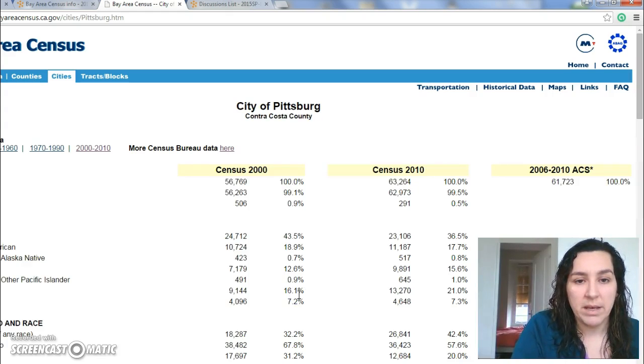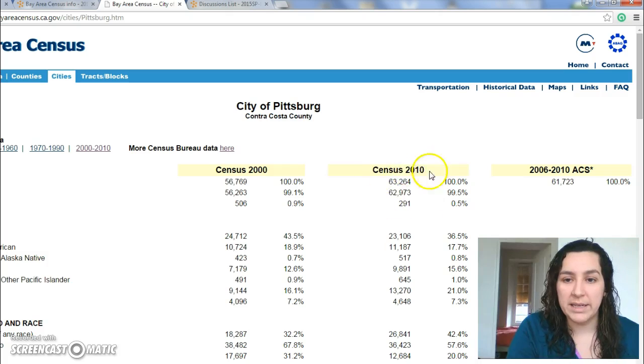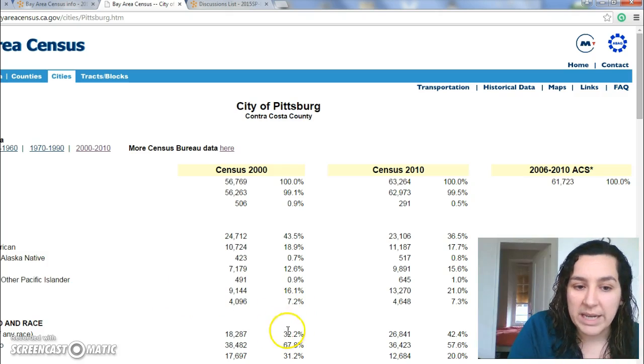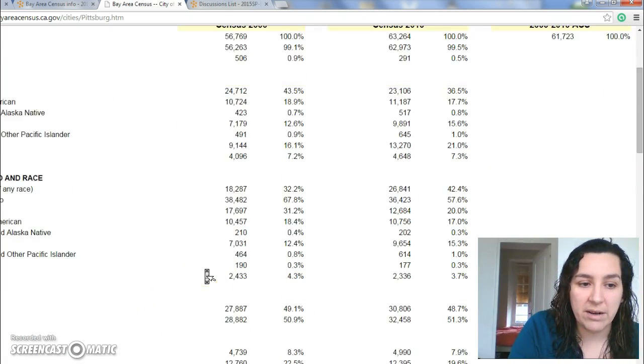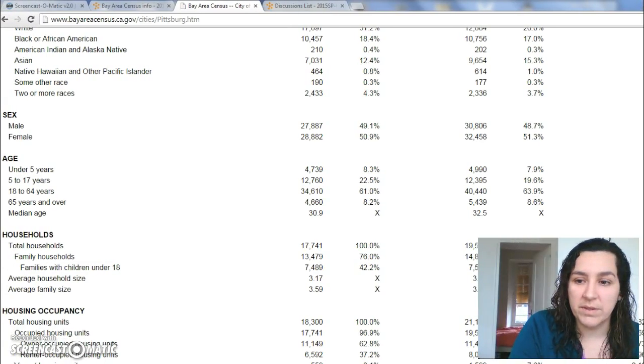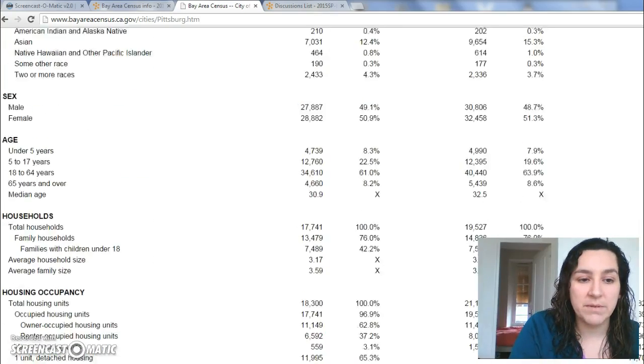Let's start with Pittsburgh. What you see here, and I'll go ahead and move this so you can take a look at the whole thing, is you get a snapshot of the 2010 census information. And what they do is they give you this information by population, households, race, demographics, and if you scroll down, you can find median household income. You can find all of that information here for you. And I'll just move this screen so you can take a look.